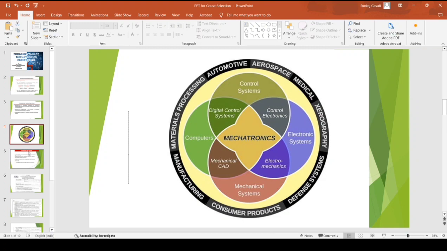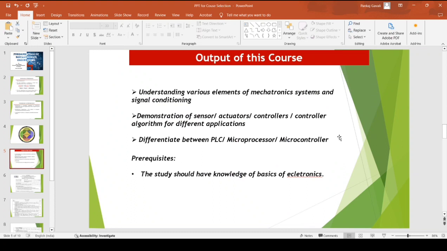Let's move forward. So we come to the outputs of this course. These outputs include what the students might benefit, or what the beneficiaries of this subject are after learning it. The first point is that students can understand various elements of mechatronic systems.